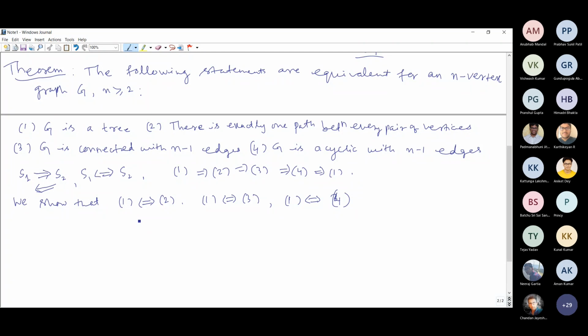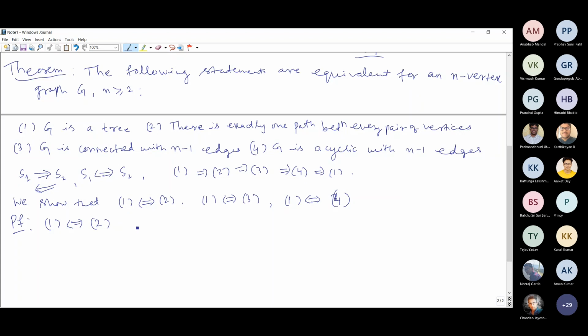One is equivalent to 2 and one is equivalent to 3, therefore 2 and 3 are also equivalent, and hence all four statements will be equivalent. Fine. So let's look at the proof here. We'll show first that statement 1 is equivalent to 2. These two statements are equivalent.